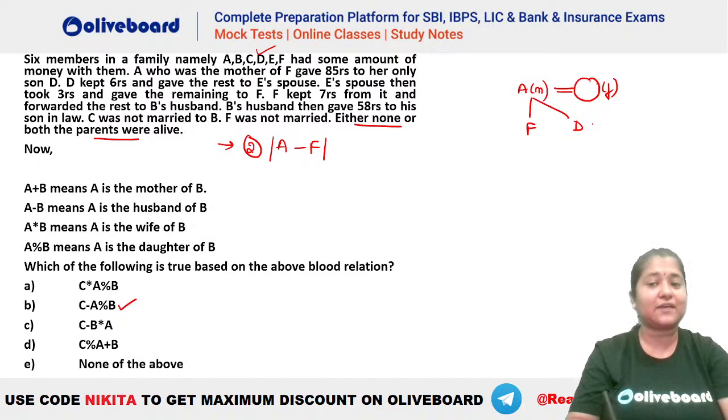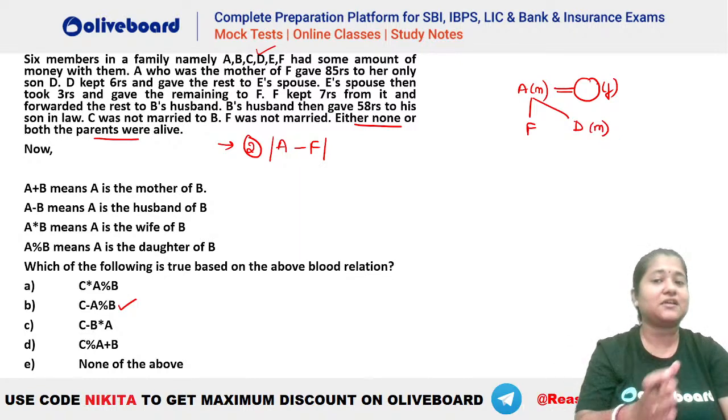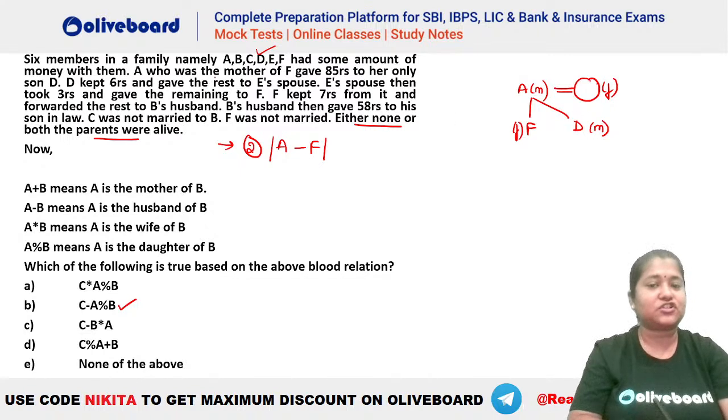So what does only son mean? That means if we have another child for A, they have to be female in here. So that means F has to be a female person. Okay, so you can see we are getting this kind of a relationship right now. So we have already 4 people. Now let's see what else is happening here.